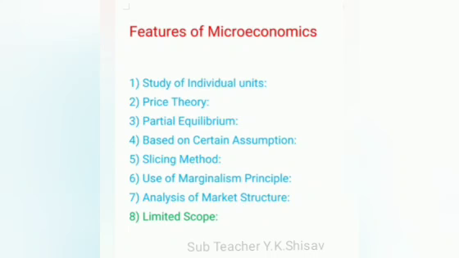It does not deal with nationwide economic problems such as inflation, deflation, balance of payments, poverty, unemployment, population, economic growth, etc. Microeconomics studies only individual economic units, and the whole economy is studied in macroeconomics.